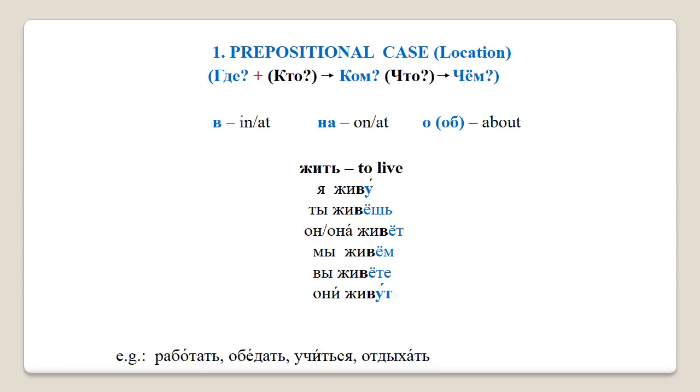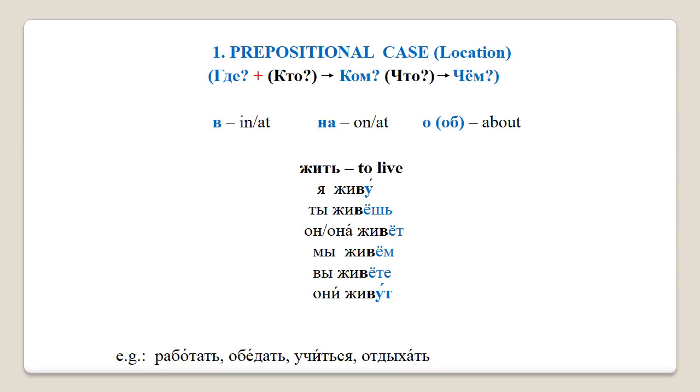Please also note that question tags кто, who, and что, what, change to ком and чем in prepositional case. So they would be used in questions such as who are you talking about, о ком ты говоришь, and what are you reading about, о чем ты читаешь.